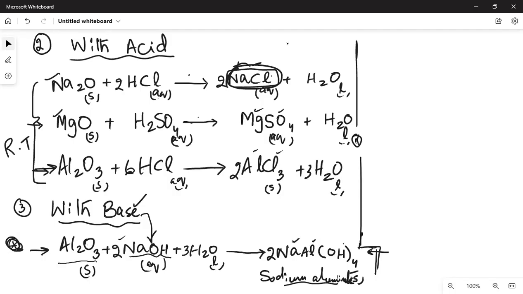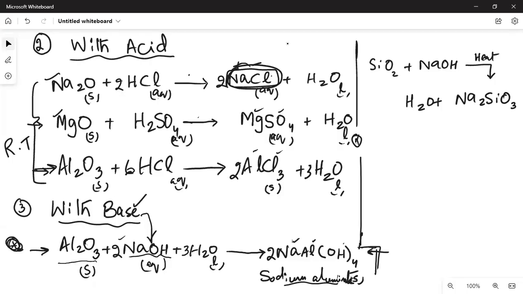तो बेस के साथ aluminum oxide will react, फिर इसके बाद acidic oxide, silicon dioxide, that could easily react like NaOH के साथ. अब मेरे पास जगह कम है तो मैं एरो नीचे लगा रहा हूँ, आप सीधा ही लिखें. This will make sodium silicate, but this reaction needs some heat, slight heating. Na2SiO3, sodium silicate, and beside that we get water.